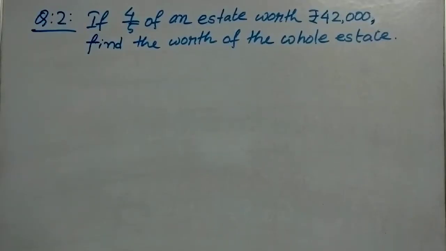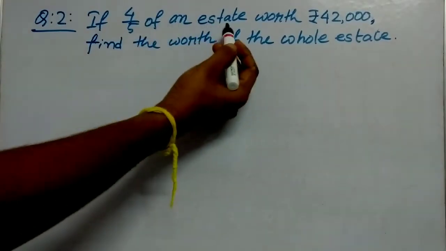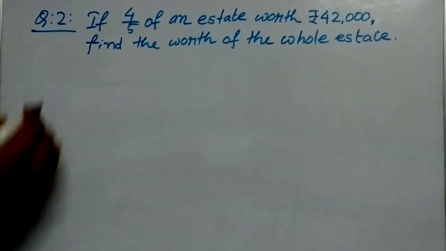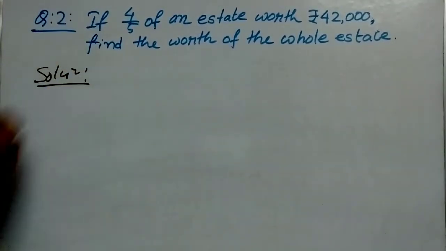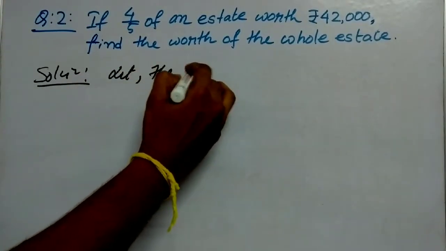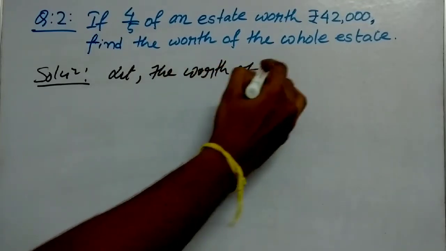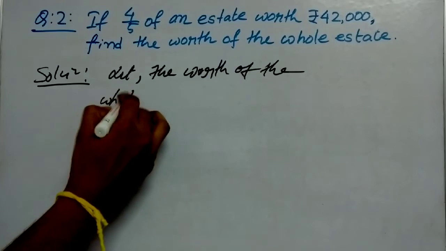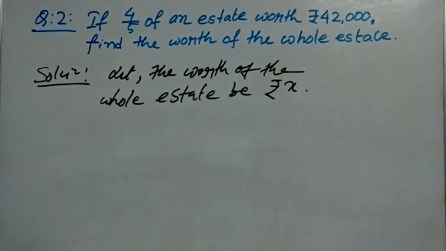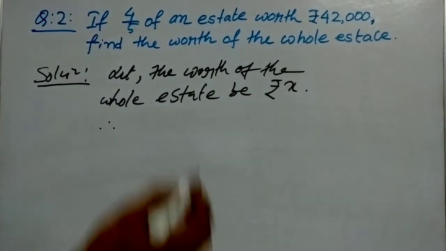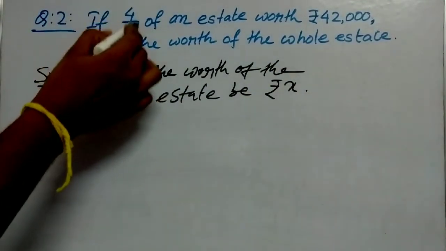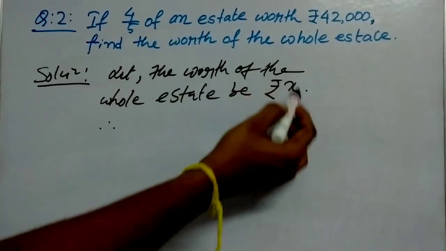Question number 2 says that if 4 by 5 of an estate is worth rupees 42,000, then find the worth of the whole estate. As we have to find the worth of the whole estate, let the worth of the whole estate be rupees X. So we can easily say that 4 by 5 of X is equal to 42,000, because this is the whole worth of the estate.